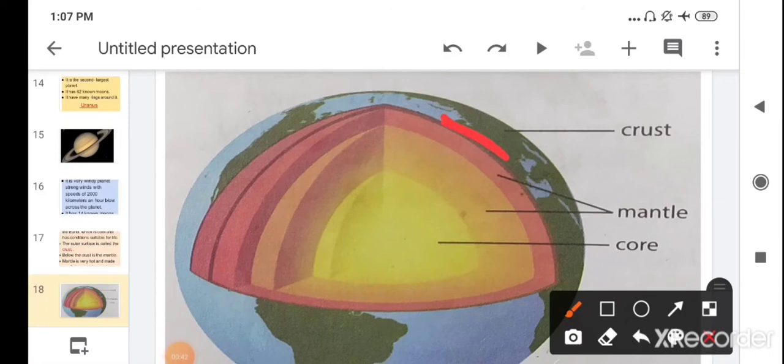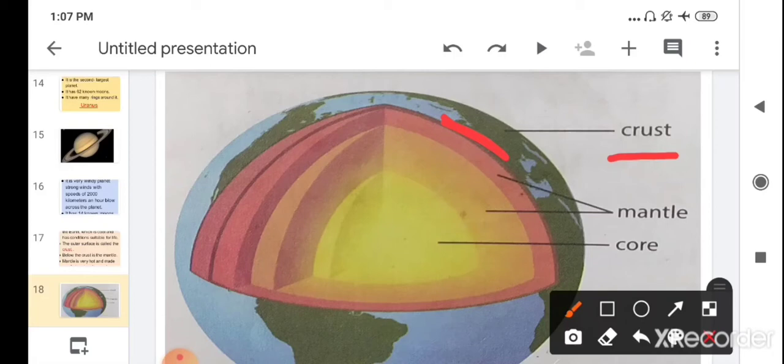So this outer surface has suitable conditions to live. It has water, air, plants, and soil, which are suitable for life. This layer is known as the crust. Below the crust, when we move toward the inner side of the earth,